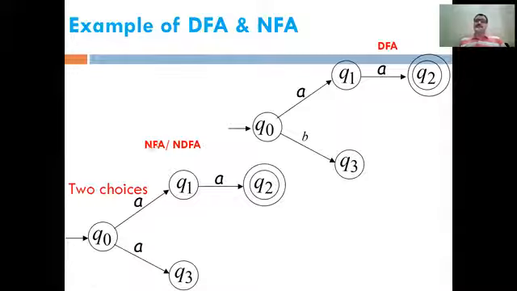But in case of this NFA, if you are in state Q0 and get the input A, there may be two choices. You can move from Q0 to Q1 or you can move from Q0 to Q3. Here the machine will get confused about which action should be taken. This problem is referred to as the NFA problem. Now we will elaborate this NFA example in detail.